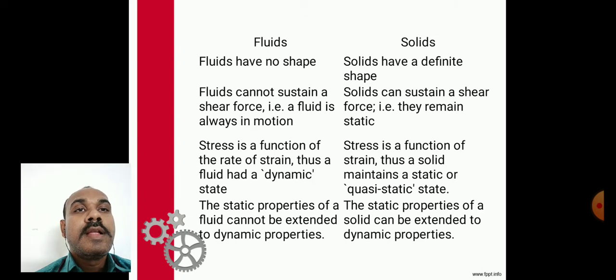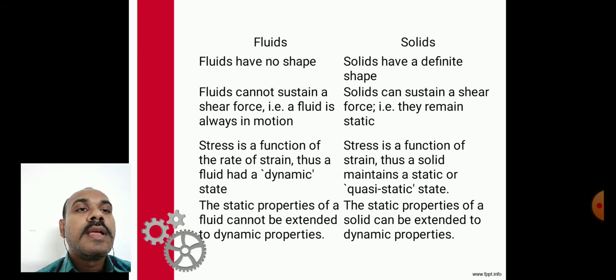Here is another difference, fluid and solid. Fluid has no definite shape, solid has a definite shape. Fluid cannot sustain a shear force, for example, fluid is always in motion. Solid can sustain a shear force, so it remains static. Stress is a function of the rate of strain, thus a fluid has a dynamic state.